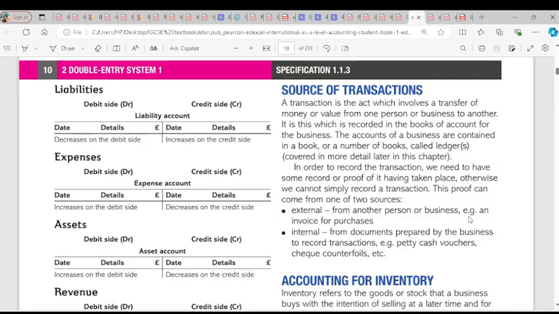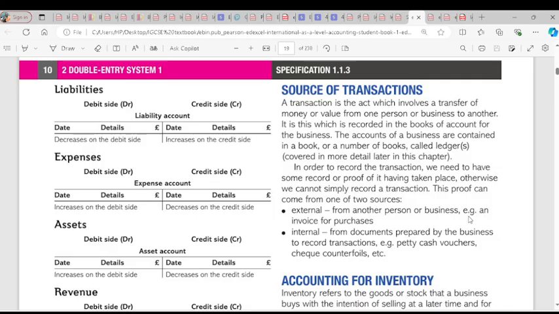Then we have two sources of transaction. So if a transaction is done, it could be between a business and other businesses, or the business purchasing some items that will be recorded in the business itself. So external, internal. External involves the business with other businesses, that is an individual or a contractor or other businesses.